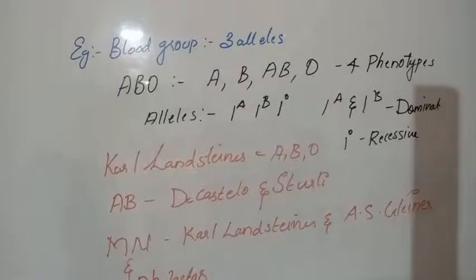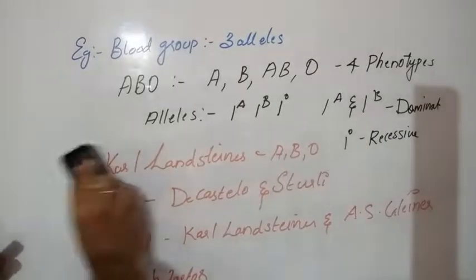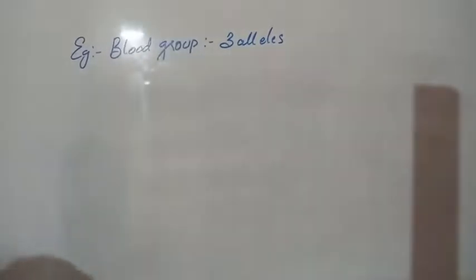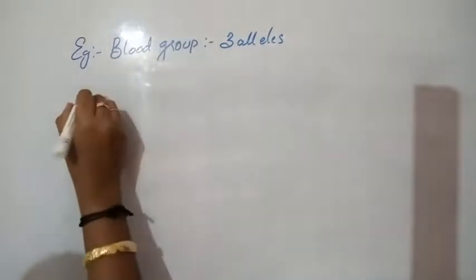And I'm giving you some conditions. If one parent has AB blood group and the other parent has O blood group, then none of their offspring can have the blood group of any parent. Let's look at the first condition.